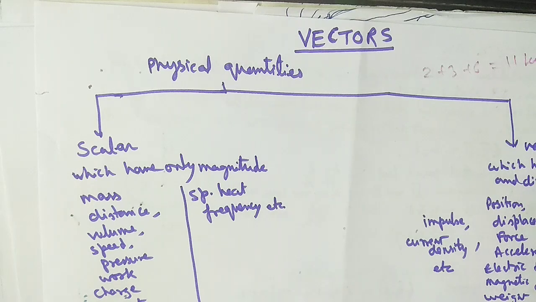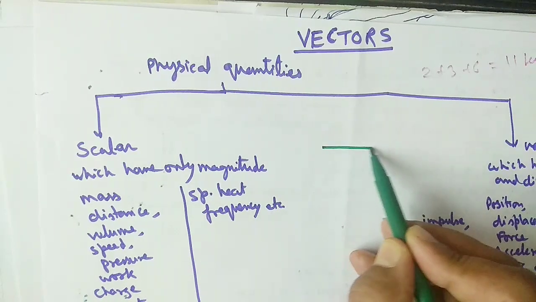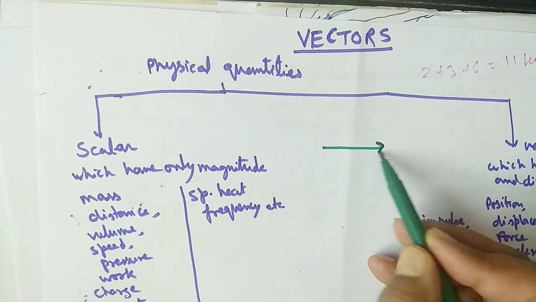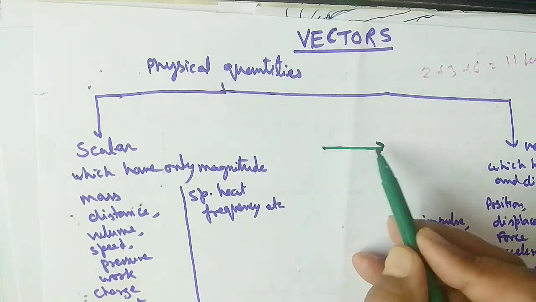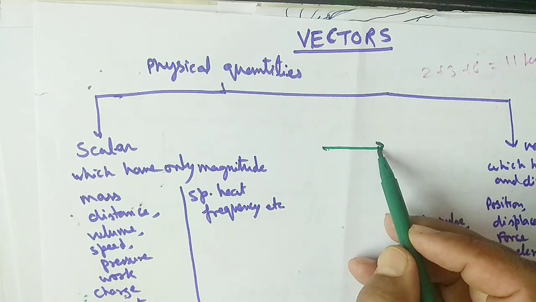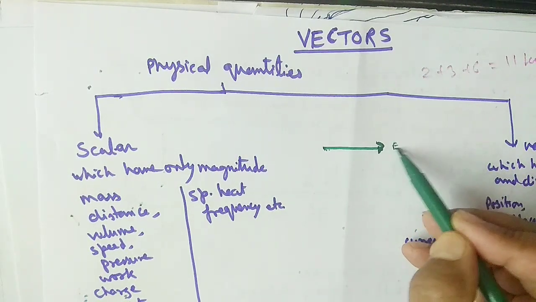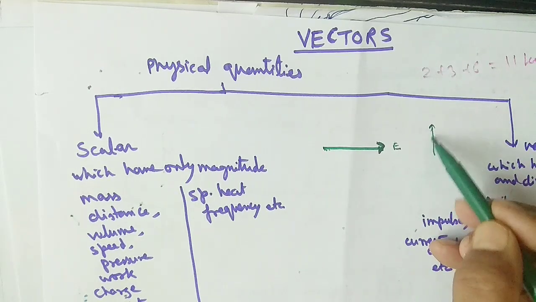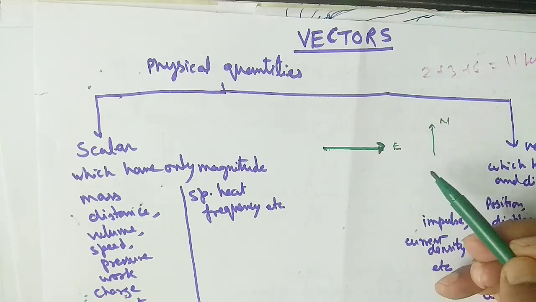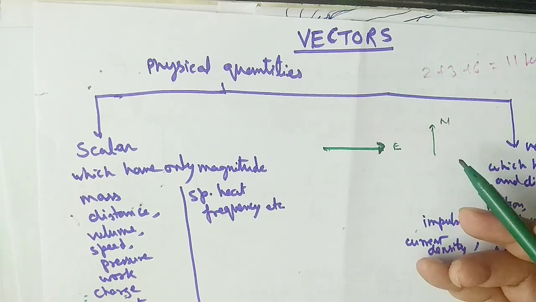So to show the direction, we represent vector quantities by an arrow. The head of this arrow shows the direction, and the length of this arrow shows the magnitude. So you can show it in a particular direction. Suppose it is in the east direction. Suppose you may show the vector of a particular magnitude in the north direction. So you can show the direction as well as the magnitude by the arrow.